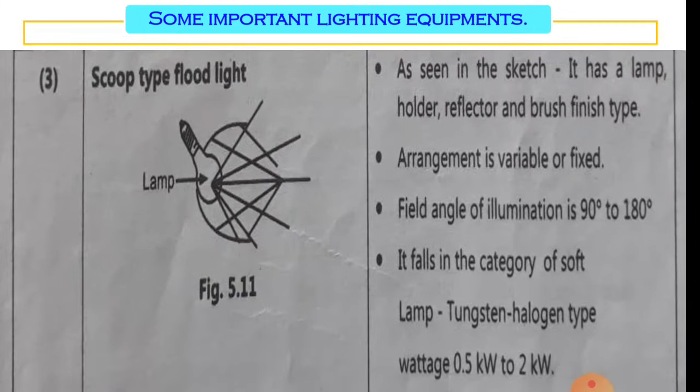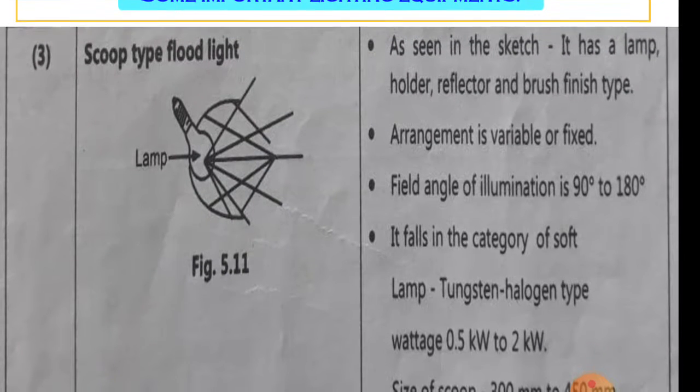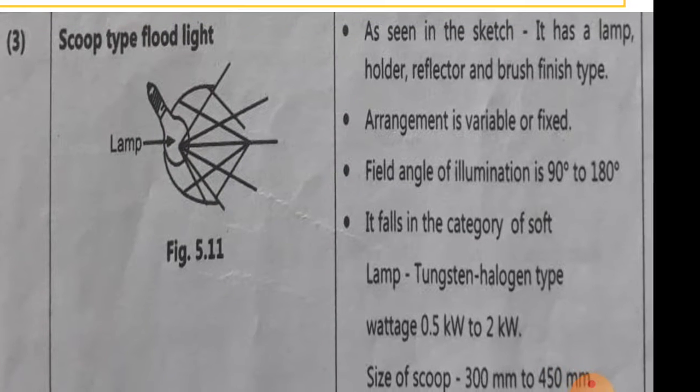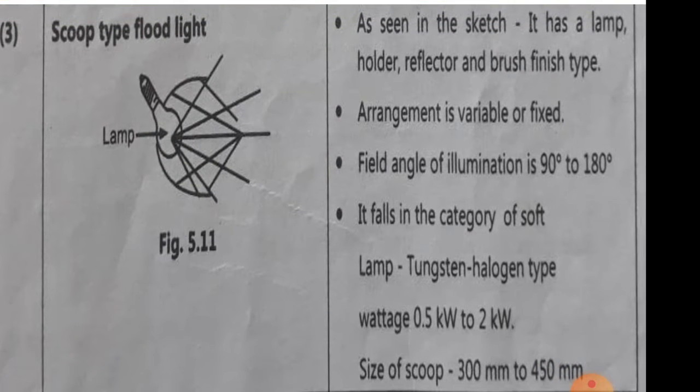The next one is a reflector that looks like a scoop, which is used in serving of cold foods, so it is called a scoop type floodlight. It has a lamp holder, reflector and brush finish type.